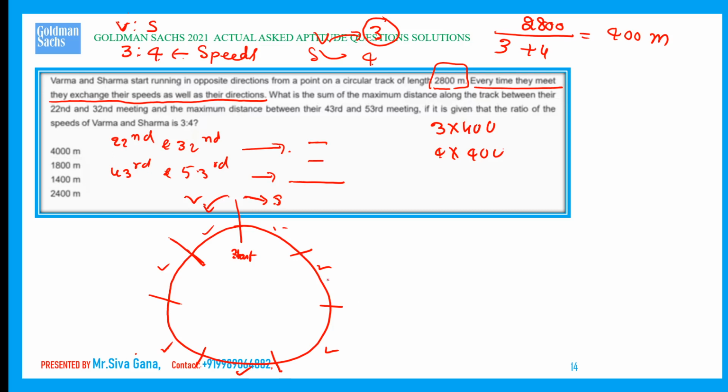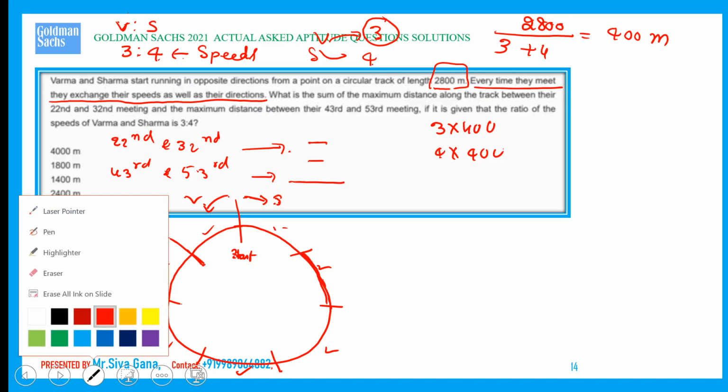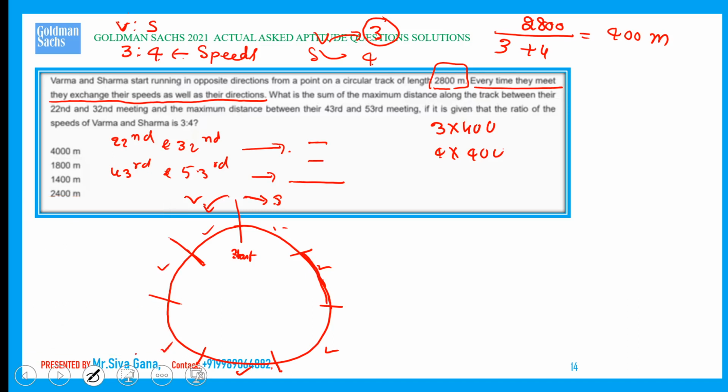The distance between two milestones is 400, like the 7 parts I made, total 2800.